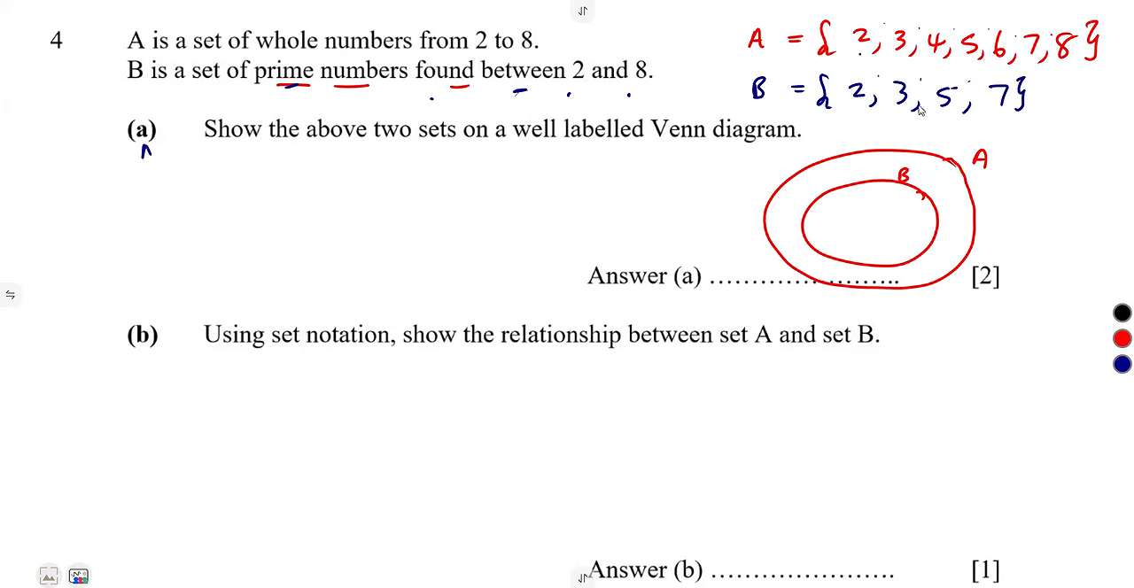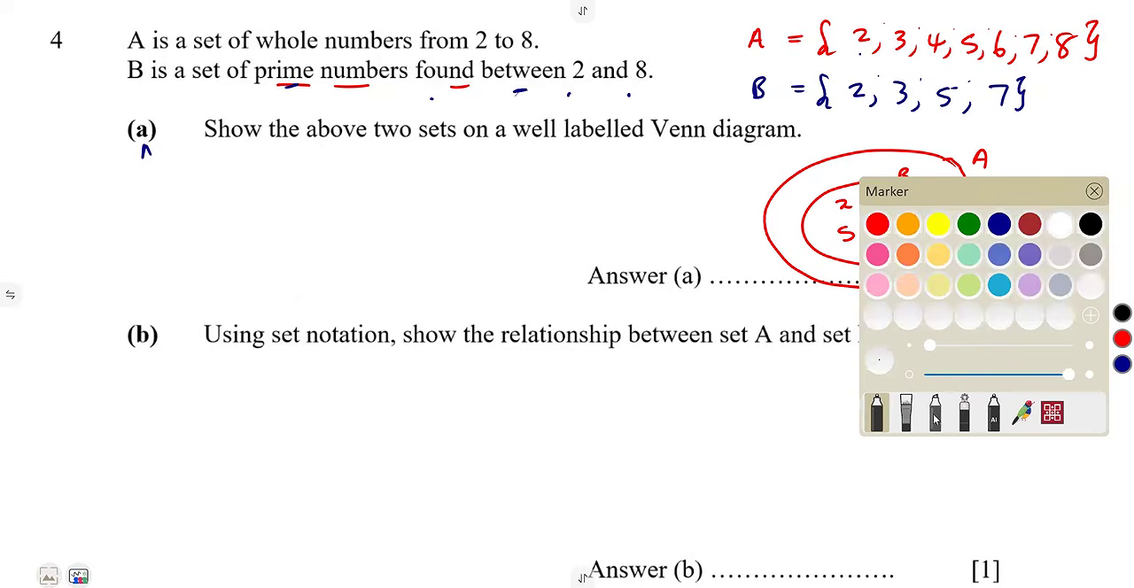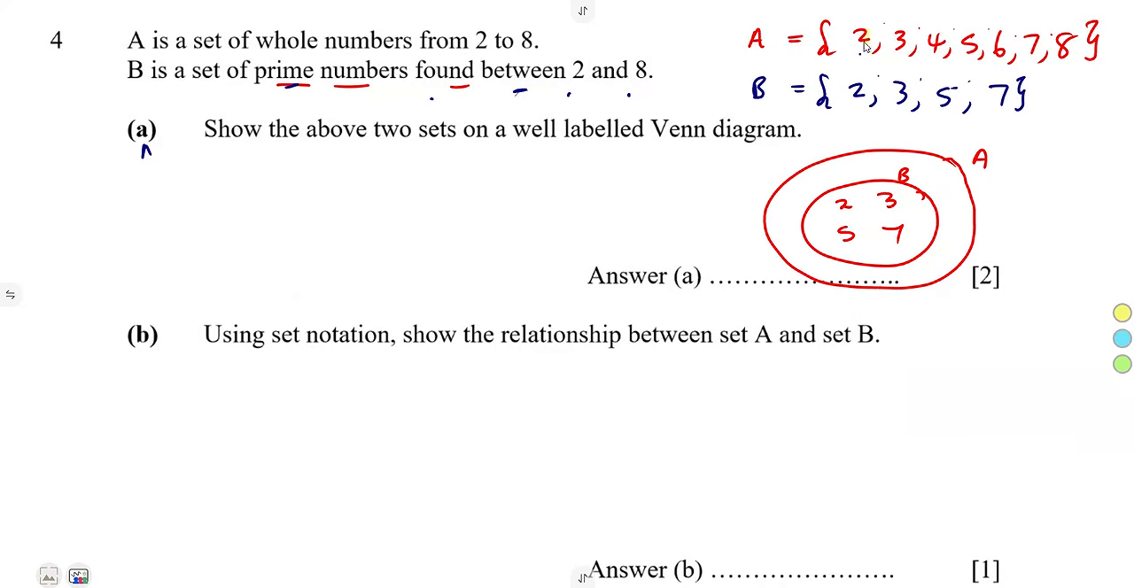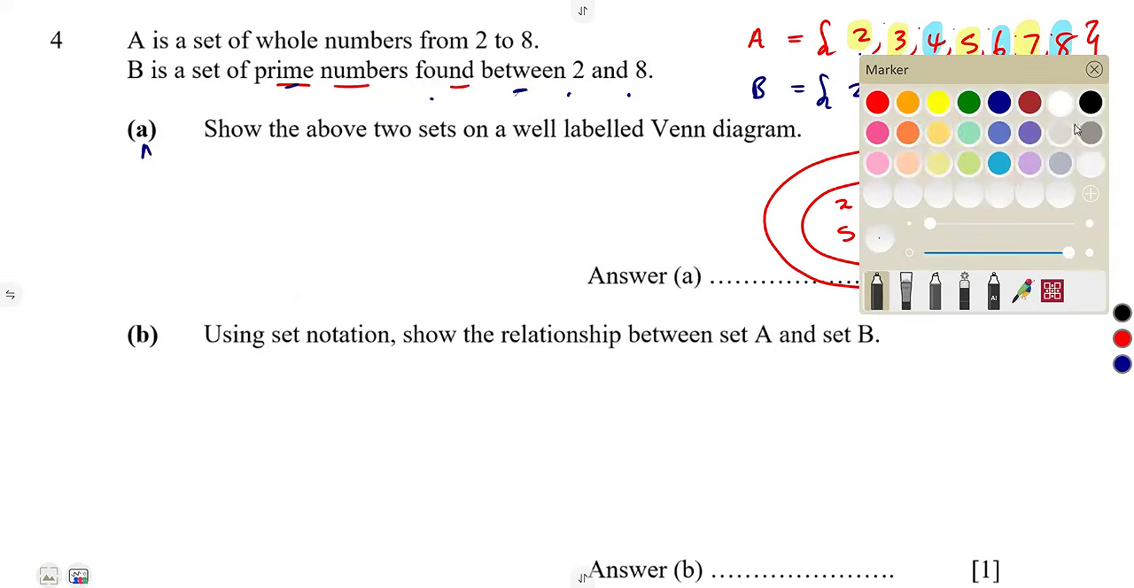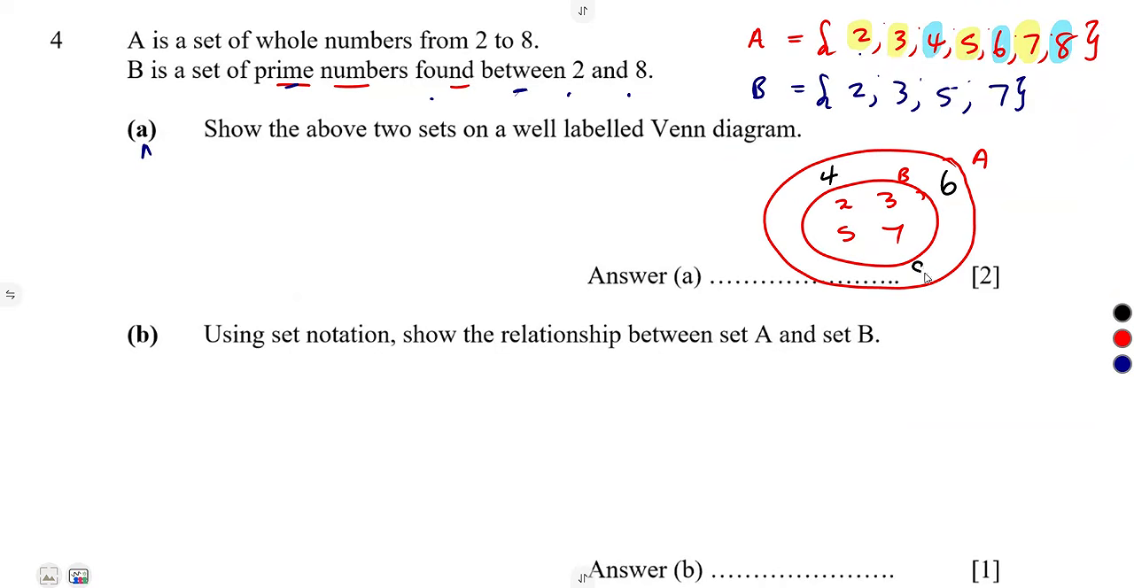All the elements that are in B are in A. So we have got elements 2, 3, 5, 7. All these elements, they are in A. So meaning B is a subset of A. So which elements are remaining? If you remove these elements that we have indicated, 2, 3, 5, 7, we are remaining with 4, 6, and 8. Those are the elements remaining. You can indicate them in the outer set representing the set of A. So that was the condition.